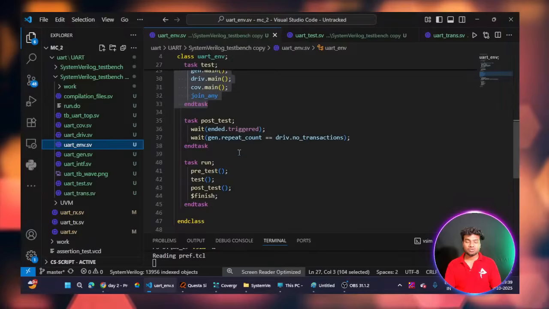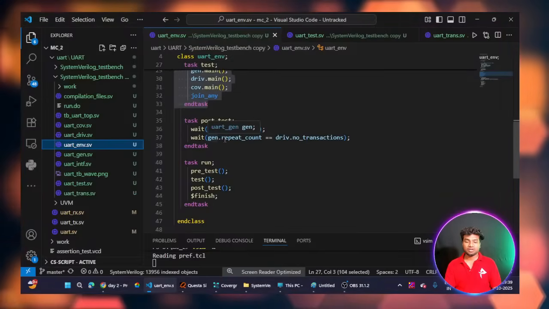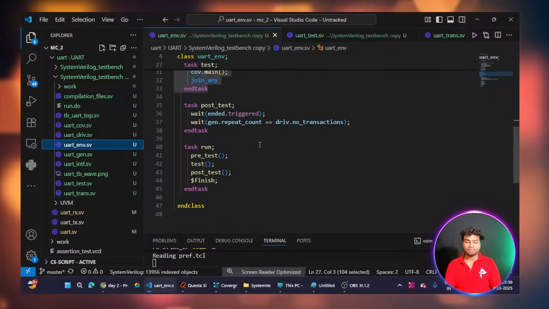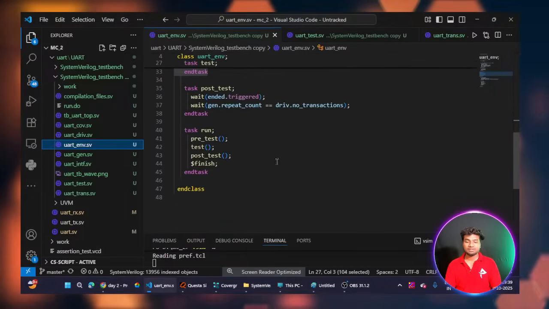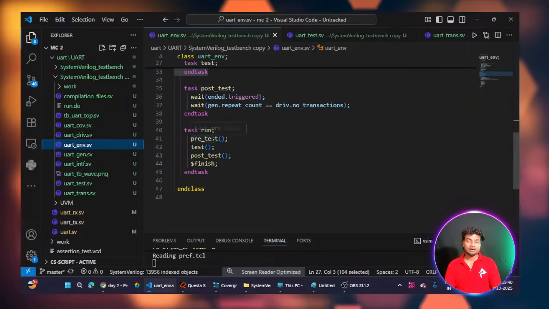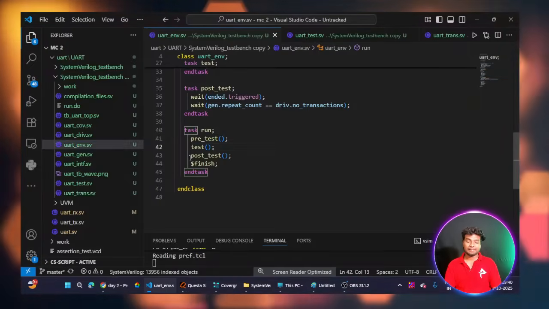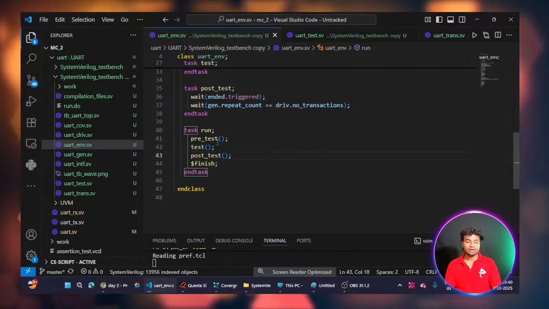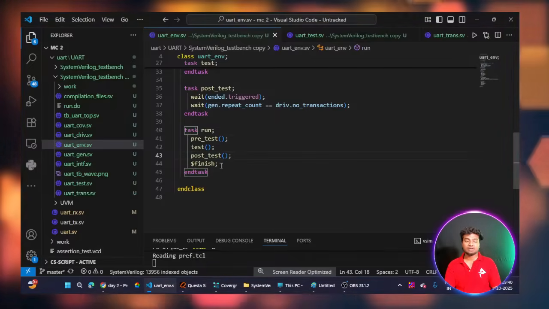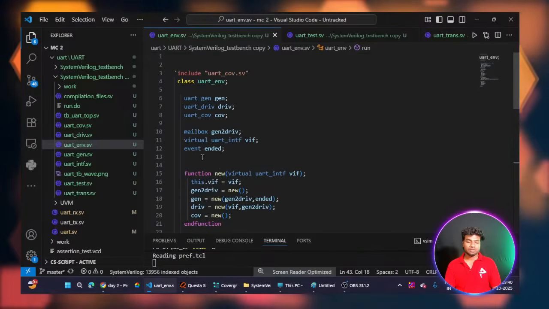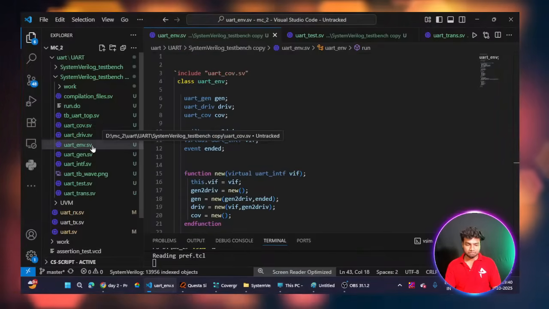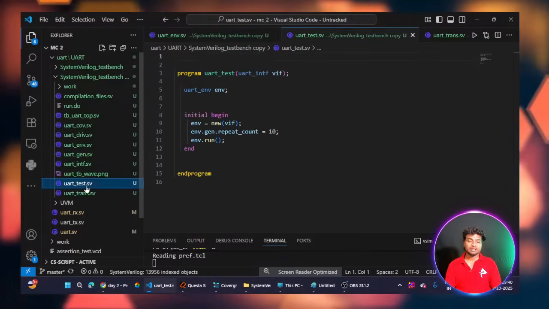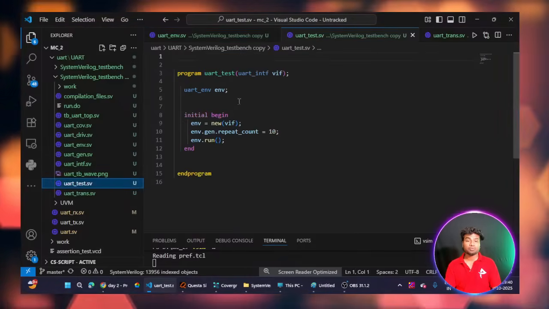Then post test, where I pass the number of transactions and so on. Inside that you can find a lot of tasks like pre-test, test, post test, and finish. So this is the environment, and this environment is inside the program block.